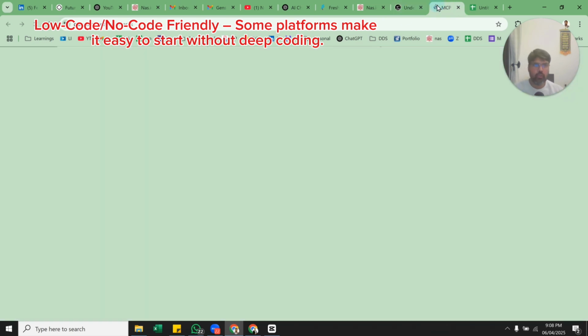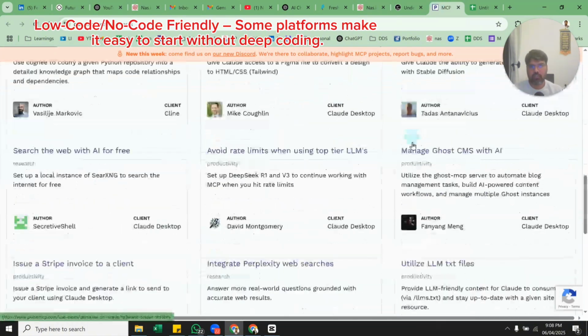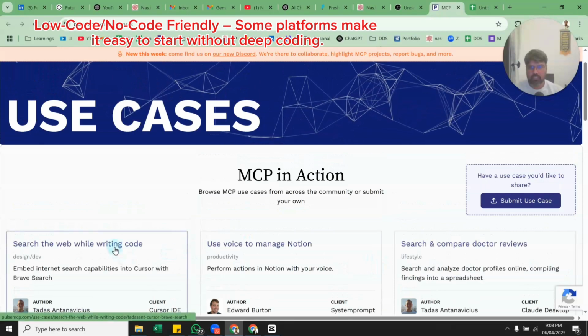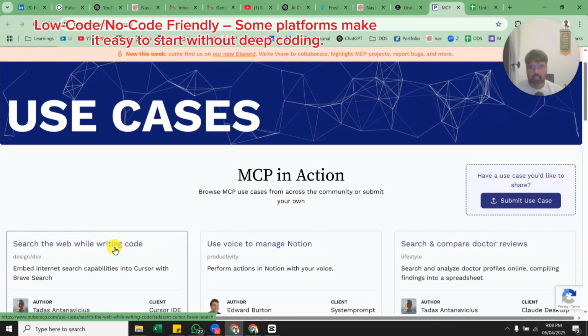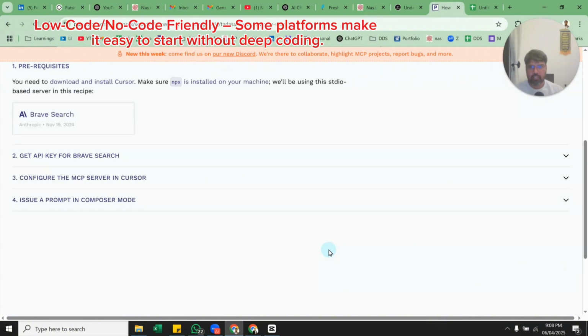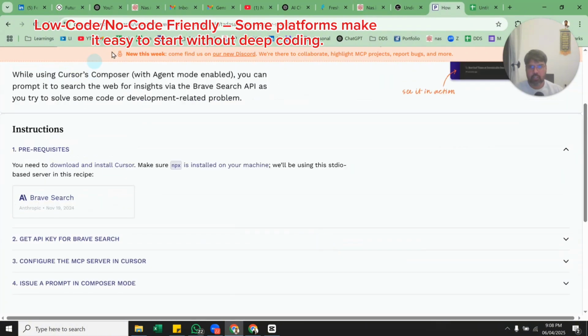So I'm exploring this with this video. This is something very, very interesting. So this is the MCP. These are some use cases that are there: search the web, writing code. So these are the different options that are there. So diagrams are not here.